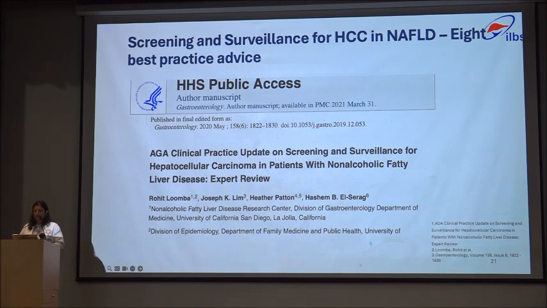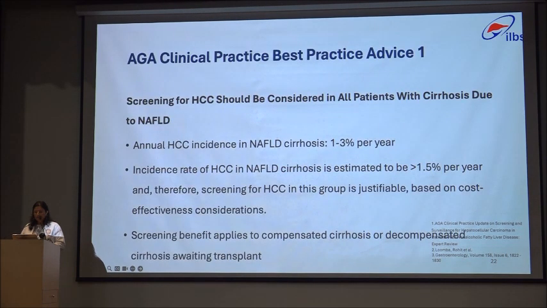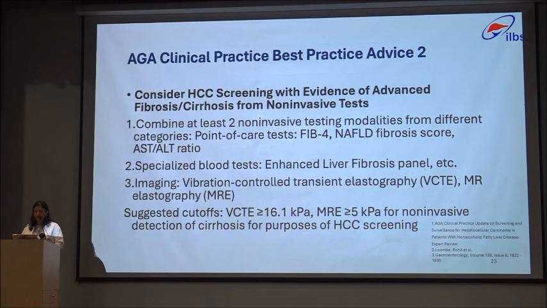These are the only clinical practice update on screening and surveillance for HCC in NAFLD that I could find. So this paper gives 8 best practice advice for screening of HCC in NAFLD patients particularly. So first is that screening for HCC should be considered in all patients with cirrhosis due to NAFLD. The incidence rate of HCC in NAFLD cirrhosis is estimated to be more than 1.5% per year, and therefore screening for HCC in this group, NAFLD cirrhosis, is justifiable, based on cost-effectiveness considerations. And the screening benefit applies to compensated cirrhosis or decompensated cirrhosis awaiting transplant.